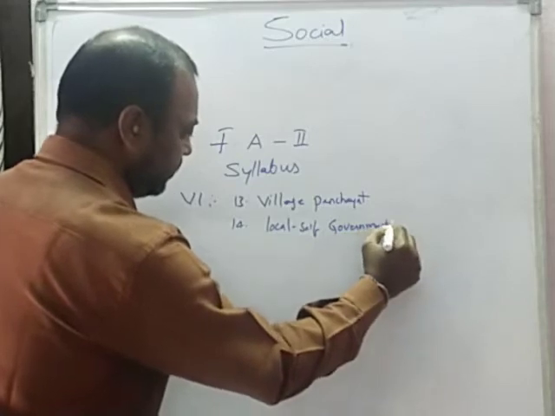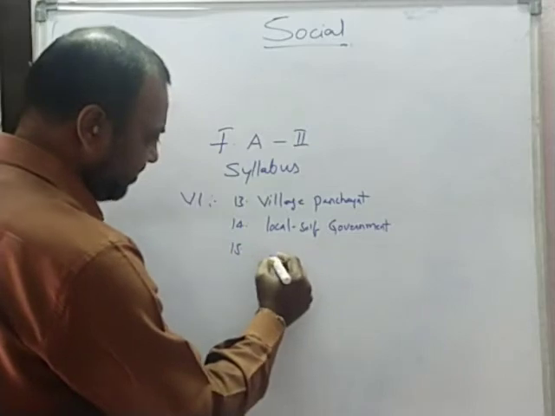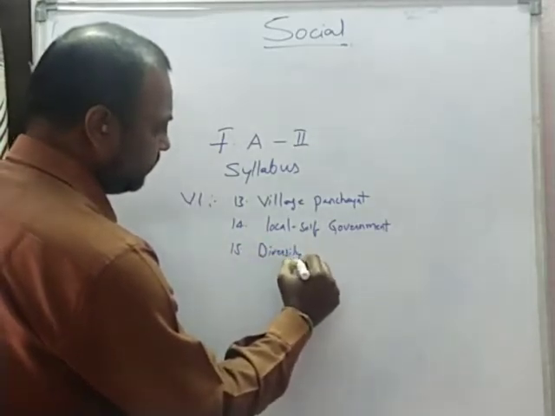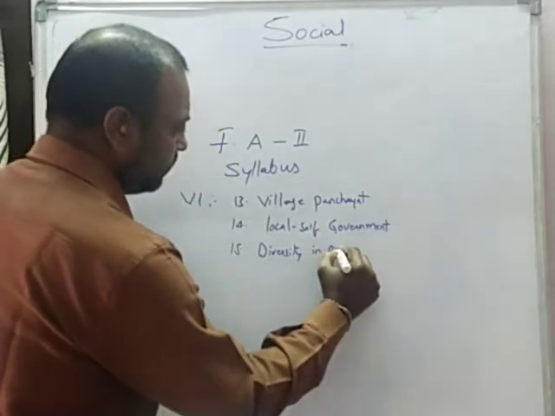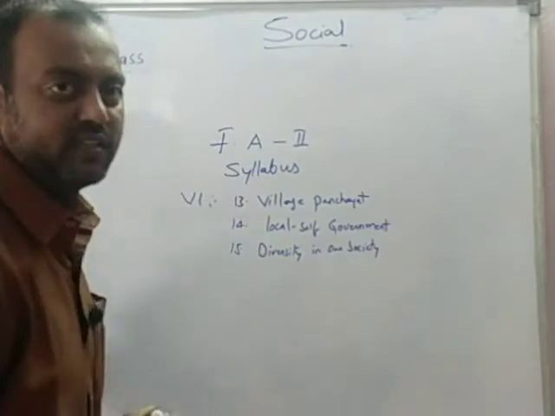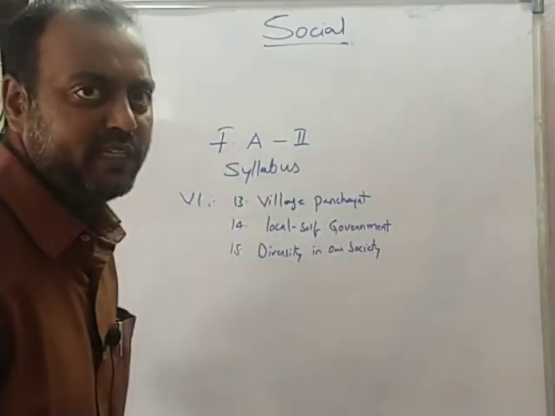This is the syllabus. And next, the 15th unit is diversity in our society. These are the 3 units for the syllabus of FA2,